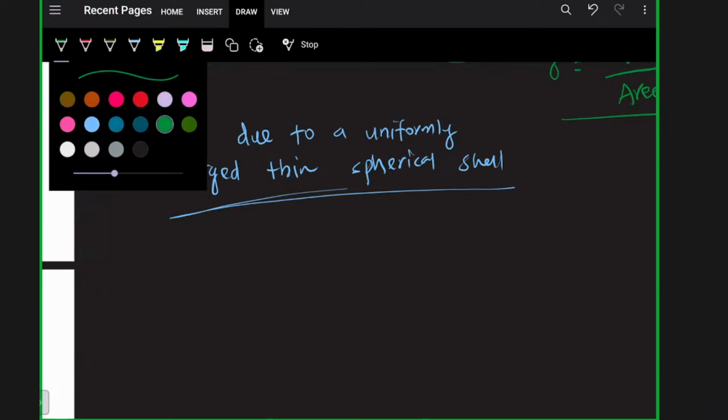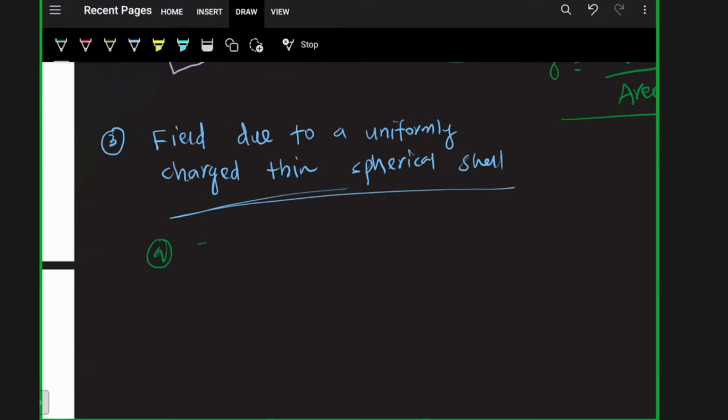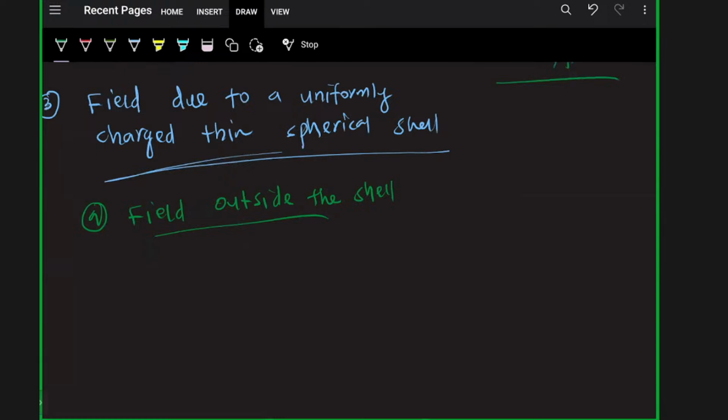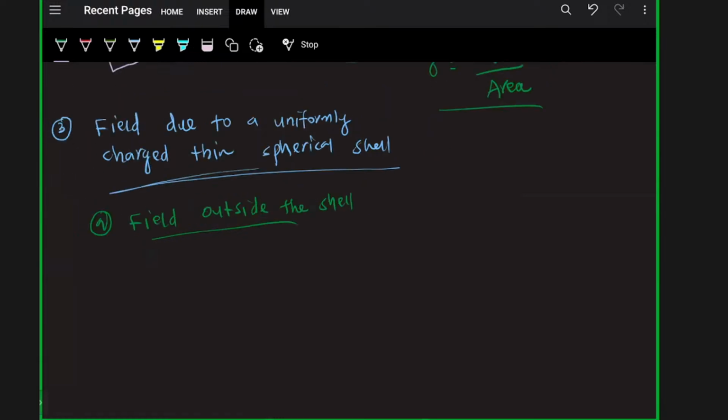The first case is the field outside the shell. Suppose this is the shell we have, and the shell carries a charge Q. This is the center of the shell.